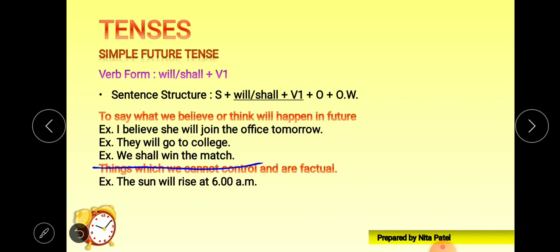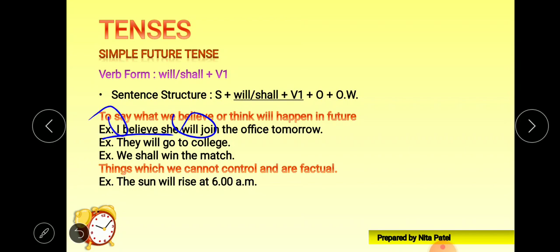Now, one thing that you have to focus on here is shall. Why is shall used? Because here we have the subject, that is first person plural. We is given here. Now look at the first sentence. I believe she will join the office tomorrow. Now why is will used here, not shall?